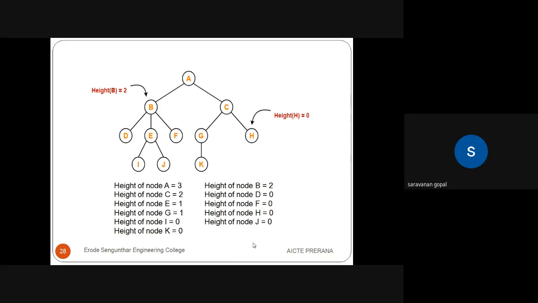The height of node A is 3, because we count from the leaf node itself. Leaf nodes are level 0, then D, E, H are 1, B and C are 2, and the root node A is 3. So a leaf node is always 0.